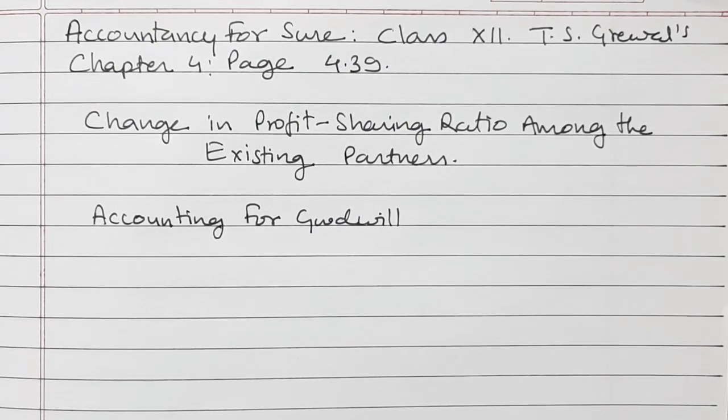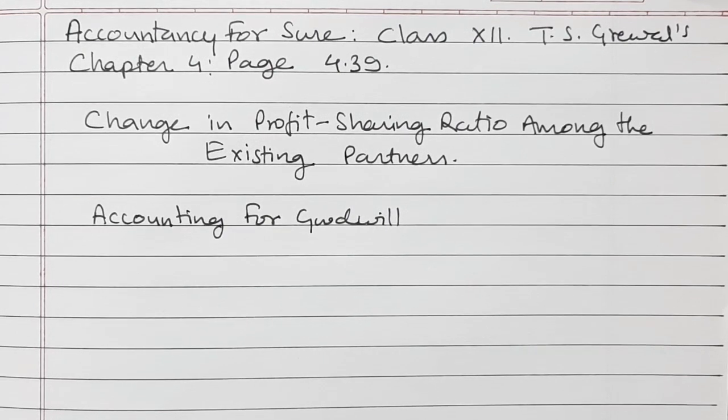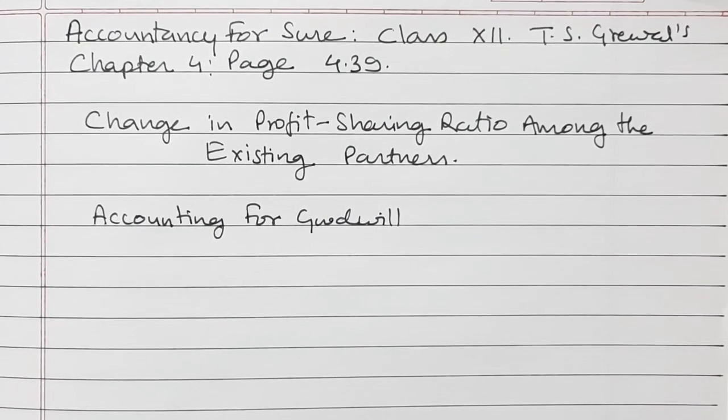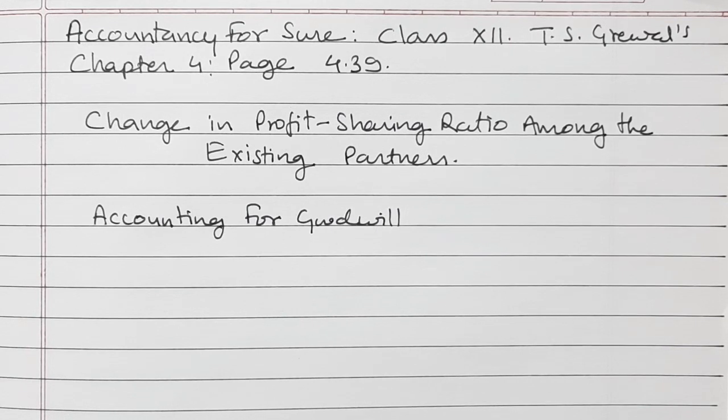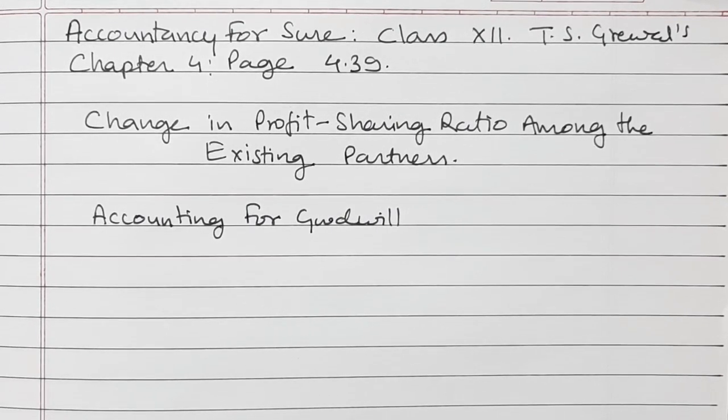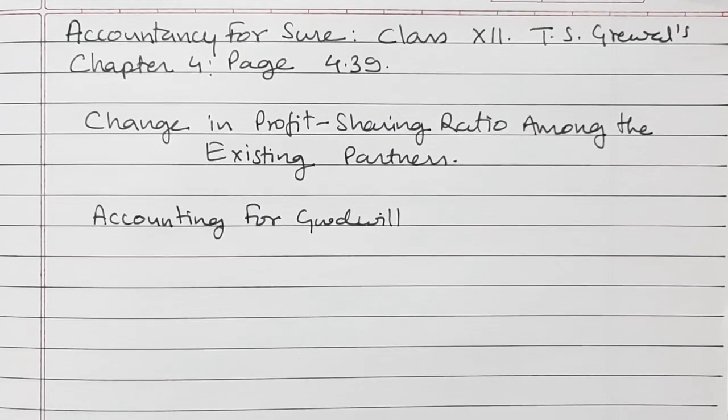To show accounting treatment for goodwill in case of change in profit sharing ratio among the existing partners, we have to first calculate the sacrificing ratio and the gaining ratio, because treatment of goodwill demands them. The sacrificing ratio and the gaining ratio have only one use, that is to settle the goodwill.